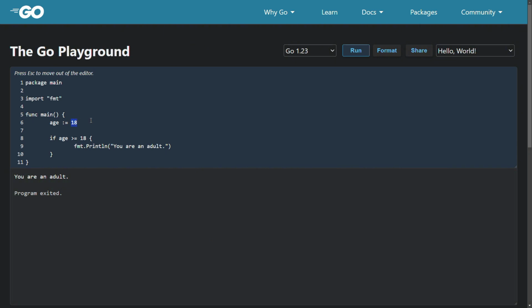If we change this age to, like, 14 and try to run this, then this if block will not be executed.